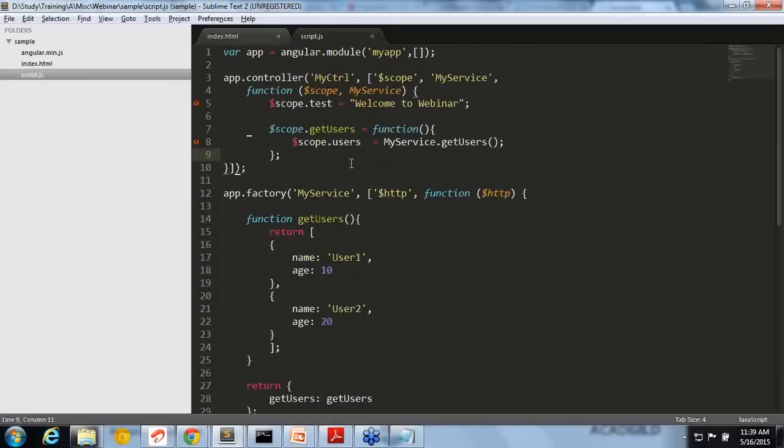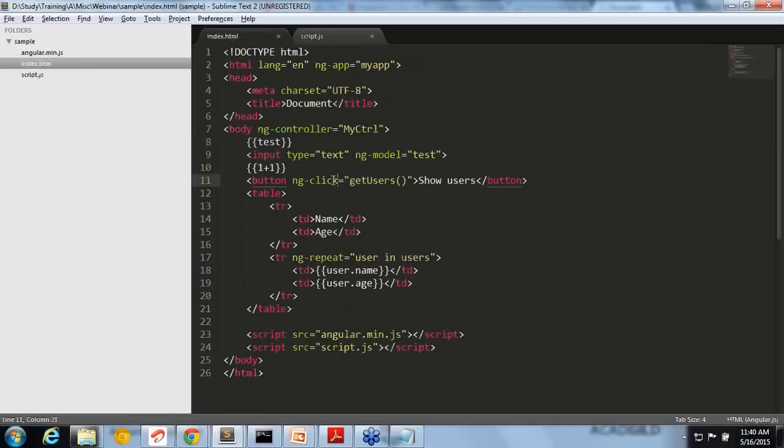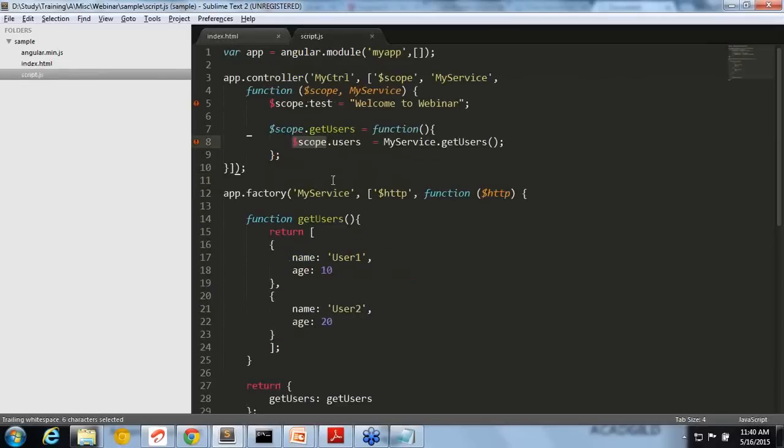Here I didn't use document.select or getElementById or anything, right? I'm attaching everything to the scope, and here it is calling the method which is attached to the scope. So that means there is a clear separation. The controller code is not touching the HTML, and the HTML is not touching the controller.